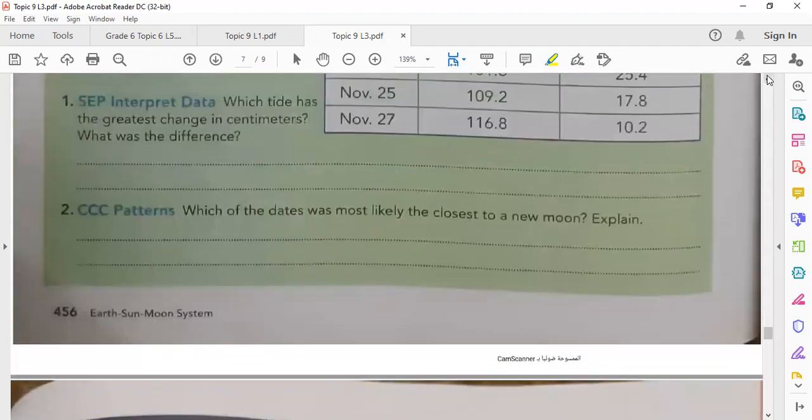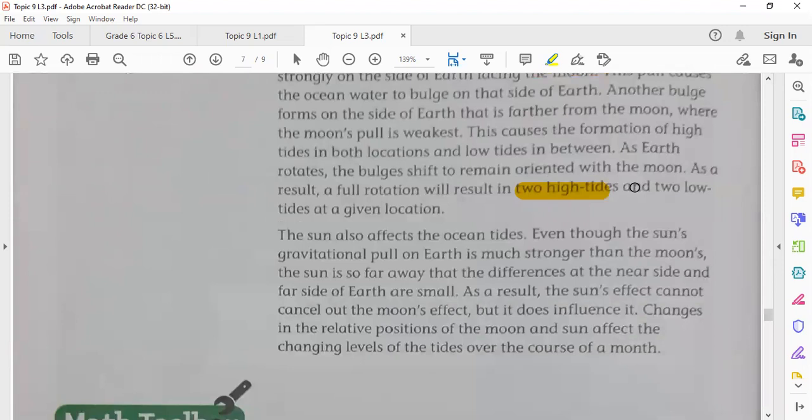we have two high tides and two low tides at any given location every 24 hours.